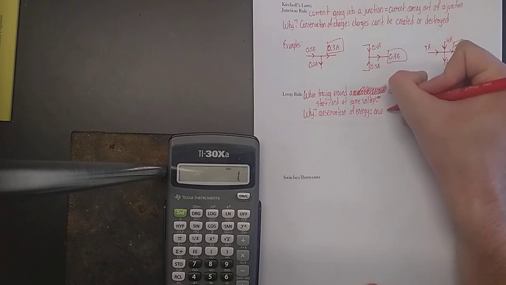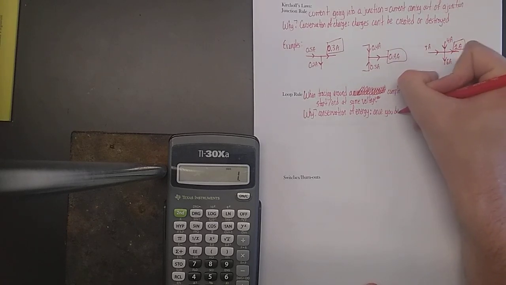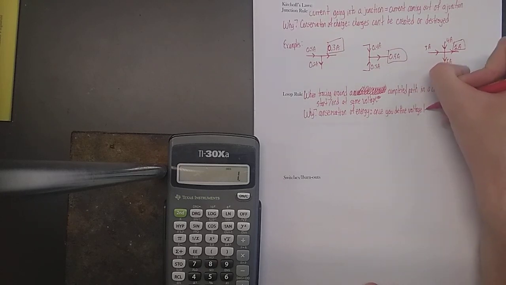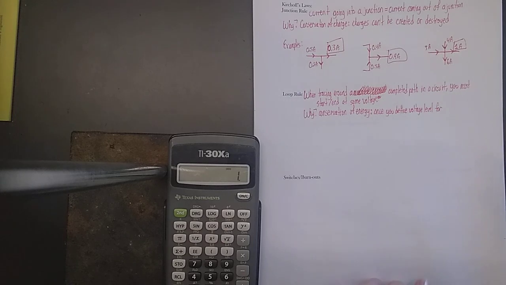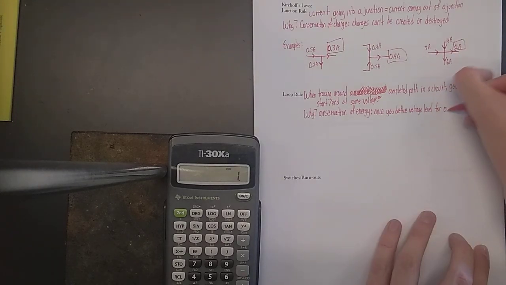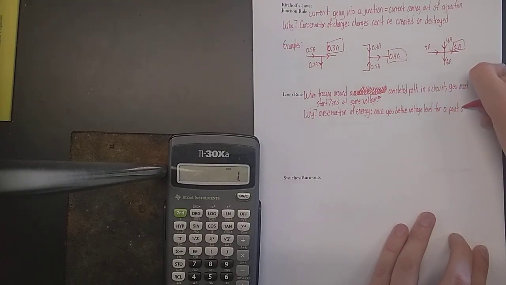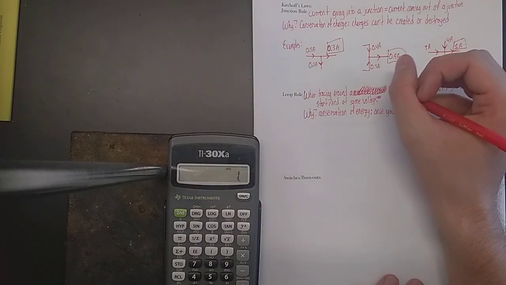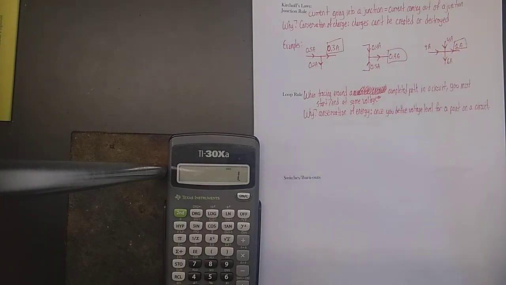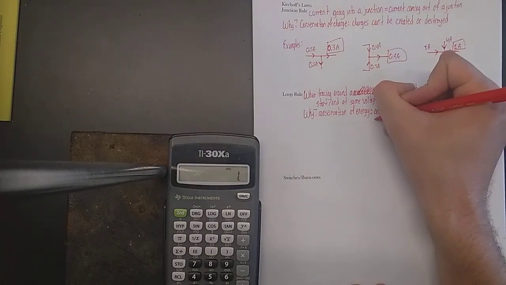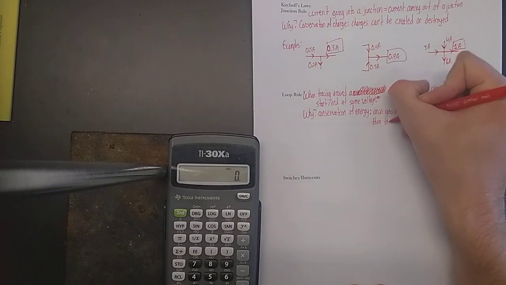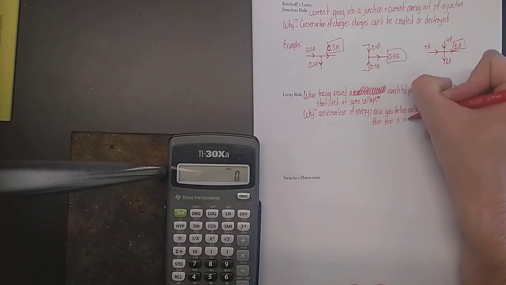I guess I'll say this. Once you define a voltage level for a point on a circuit, that is, I guess I'd say, set in stone.